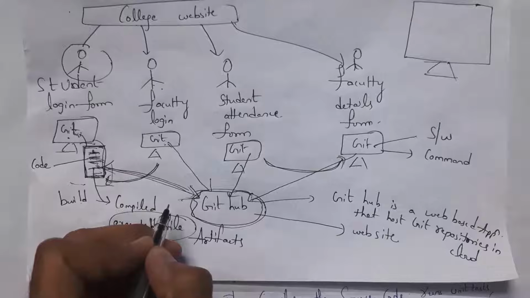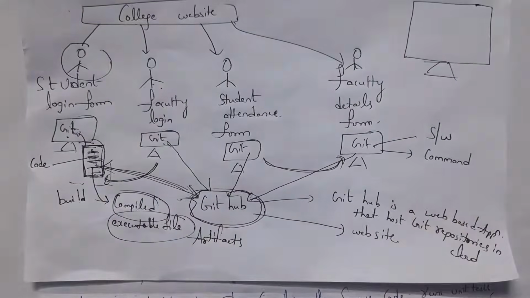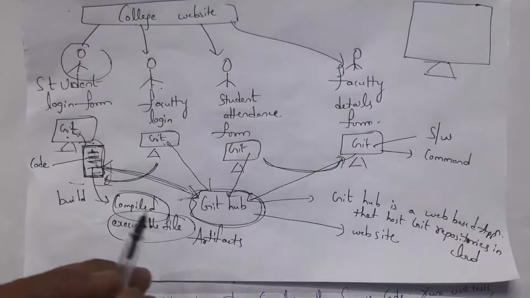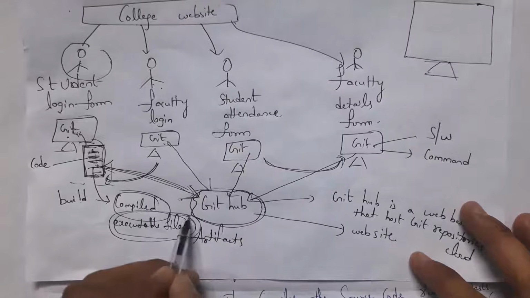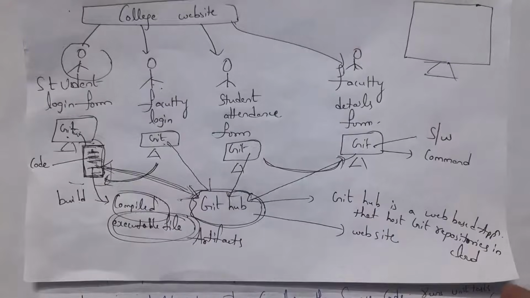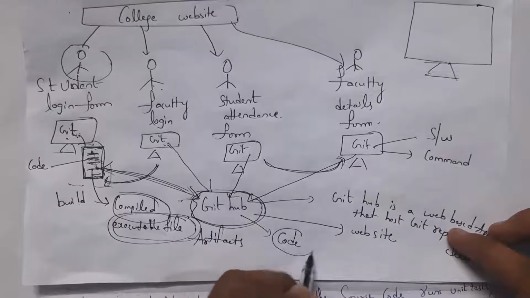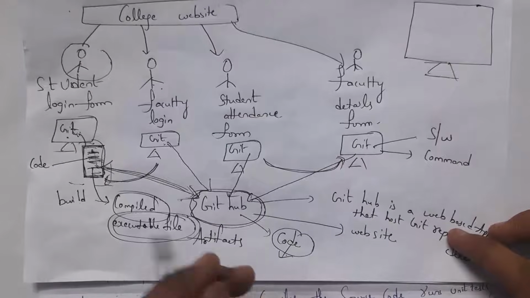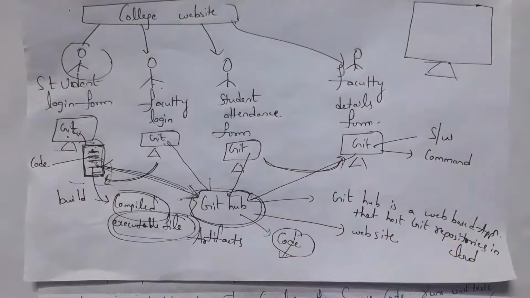Immediately whenever the developer places code in GitHub, that code is automatically compiled and tested. If there are no errors, then an executable file is generated. This executable file is what we call an artifact. That is nothing but code which is in working condition. So from GitHub, code is automatically compiled and tested and then an artifact is created. This process is known as the build stage. And this entire process takes place by using automation tools.